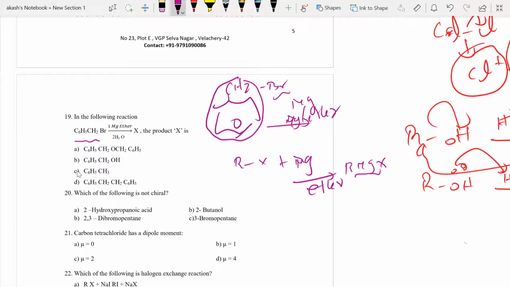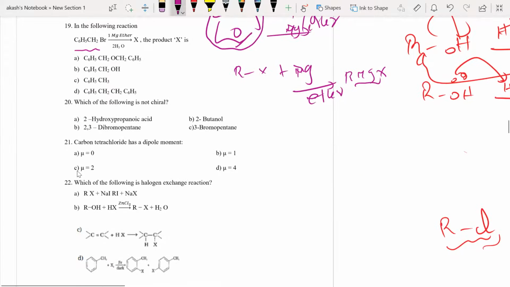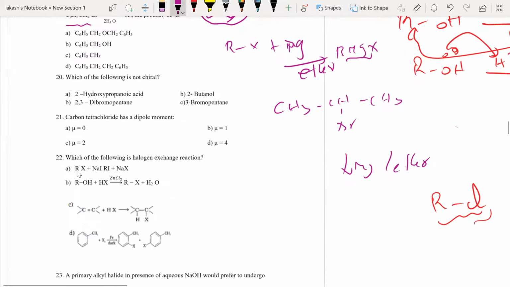Option C. Okay, C6H5CH3. Now look at this. For example, if you had CH3CHBrCH3 and you react it with Mg in the presence of ether, how should I write the product?